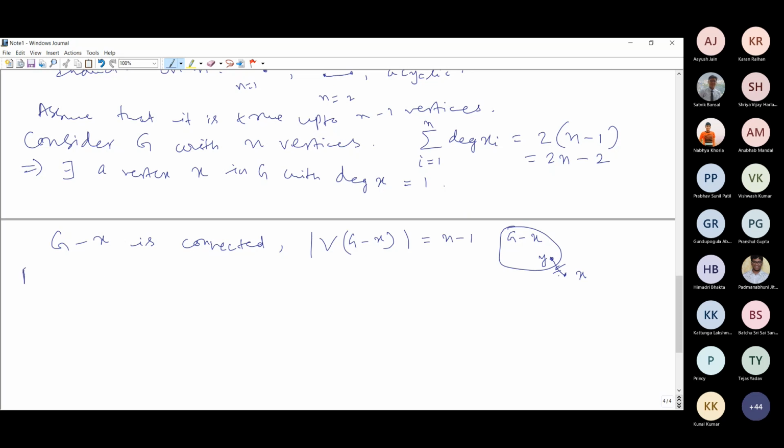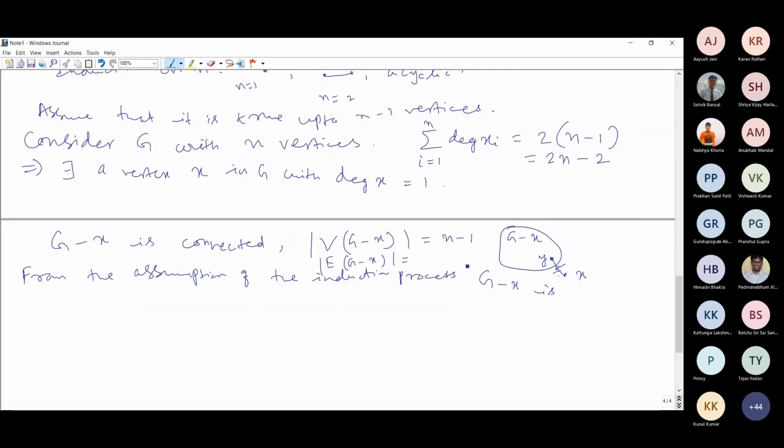From the assumption of the induction process, what can you say about G minus x? It is acyclic. What was the number of edges here?